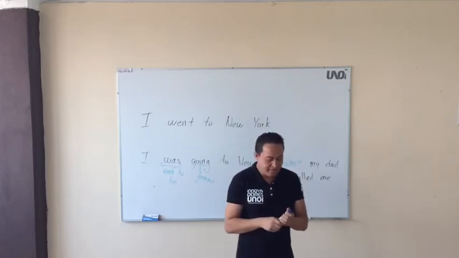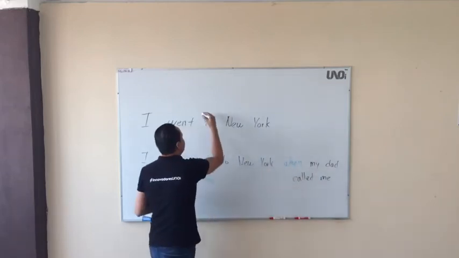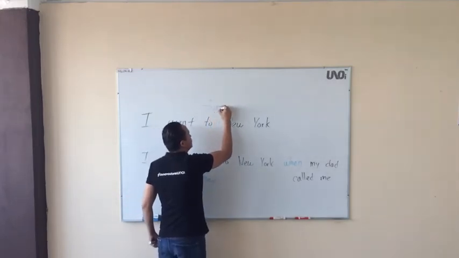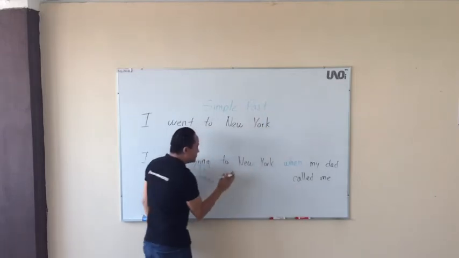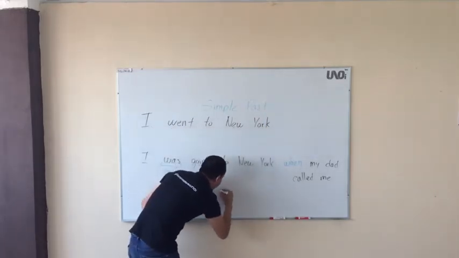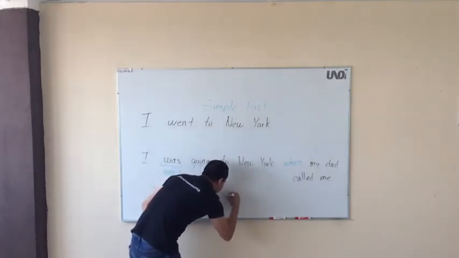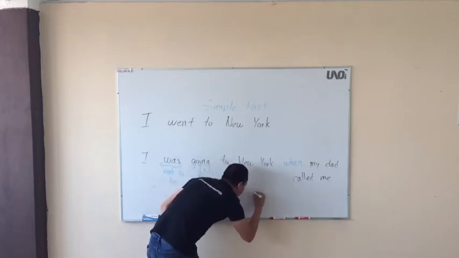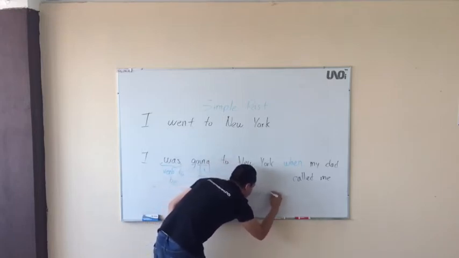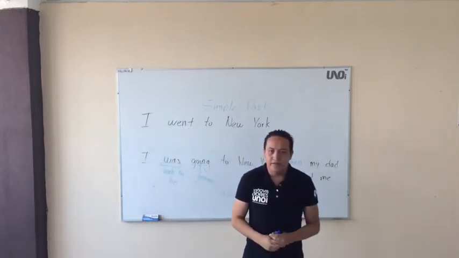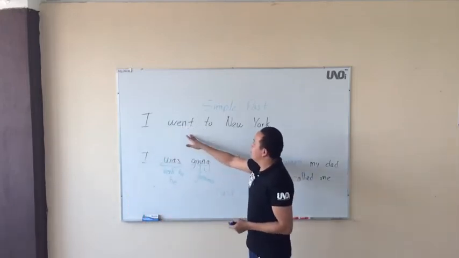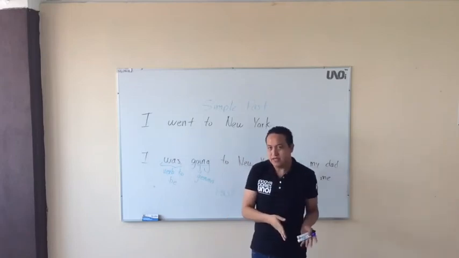So that is the idea. So we are going to differentiate. That is simple past and this is past progressive, right?